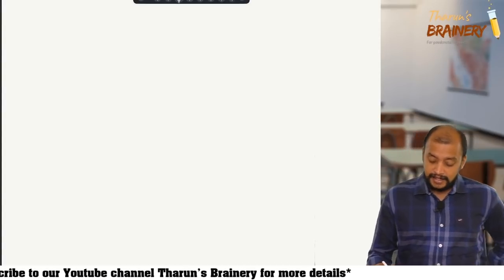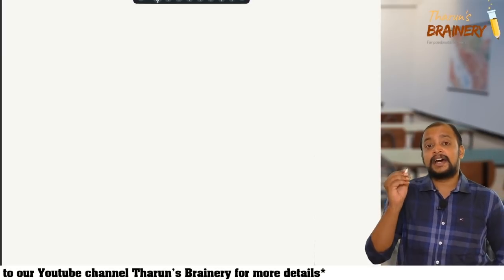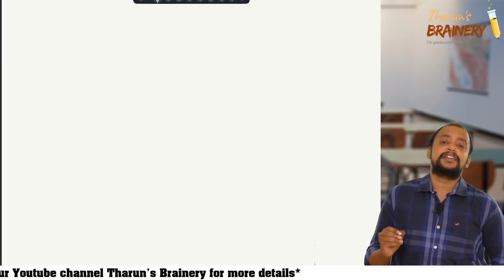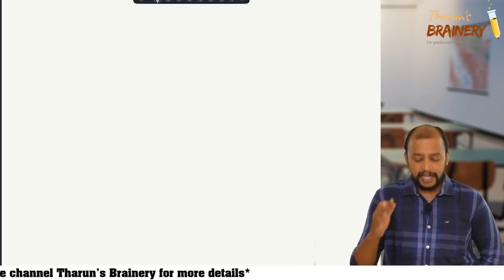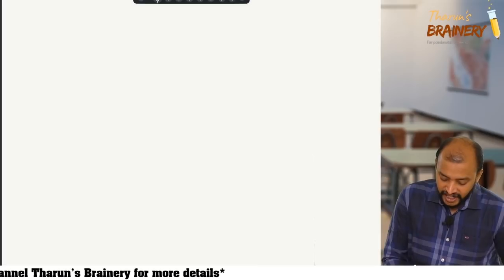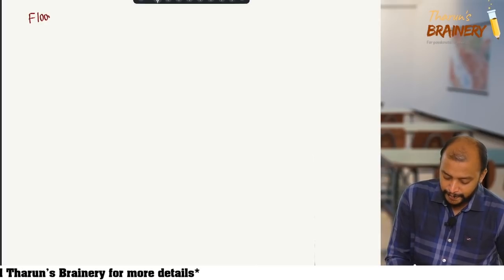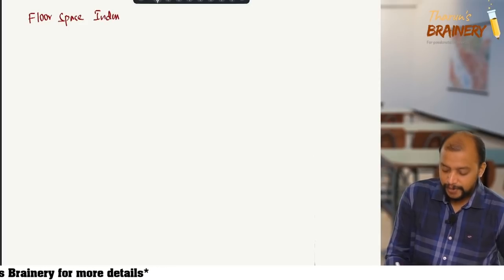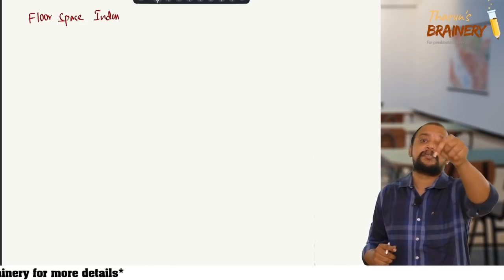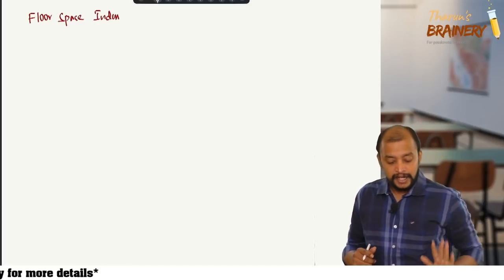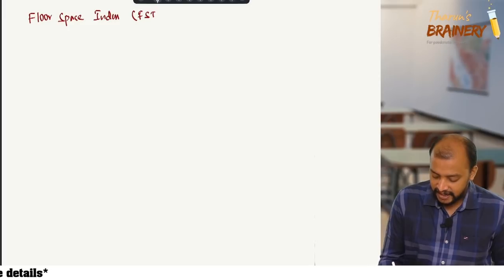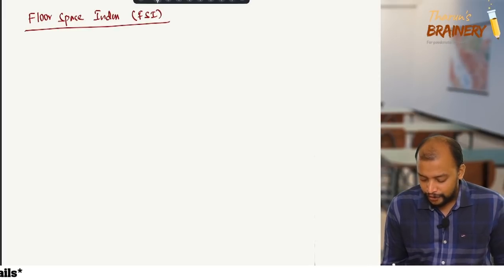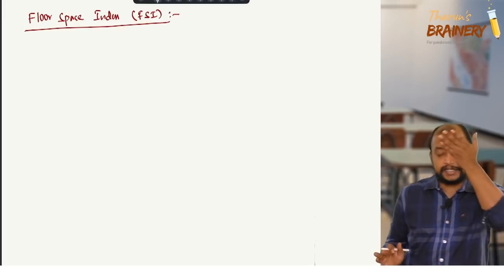Now say this: FSI, TDR and long-term lease. These are in relation to transfer of right for a land. Okay. So now first, FSI, floor space index. Now please don't ask any questions until I complete this concept. Okay. So floor space index, FSI. What is this floor space index? We are trying to understand first.